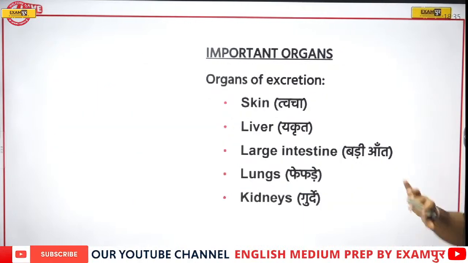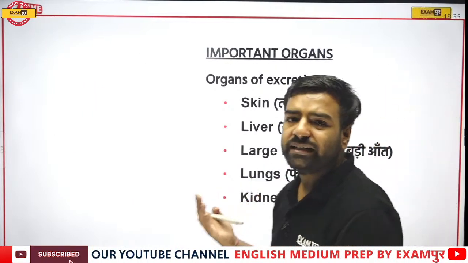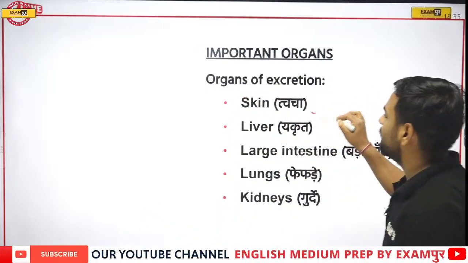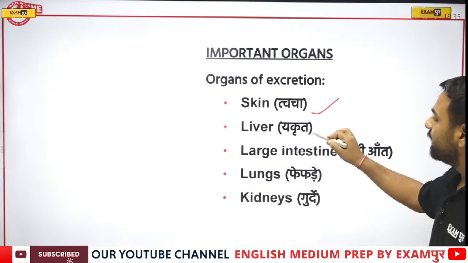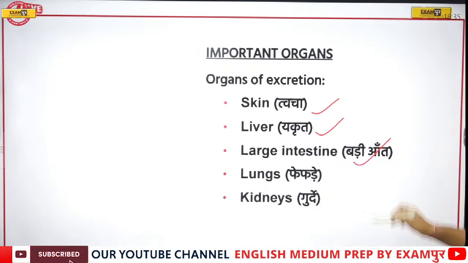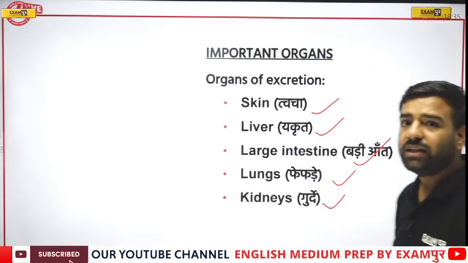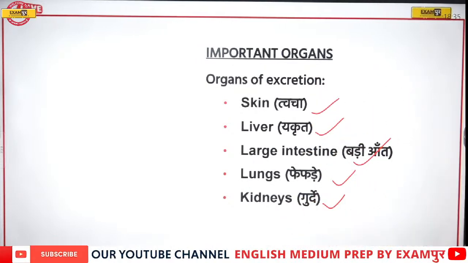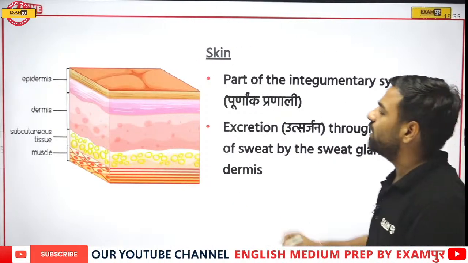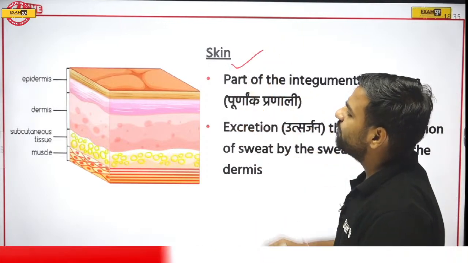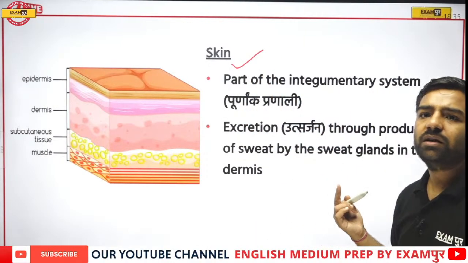So what are those important organs which are helping in excretion? Here it can be the skin, the liver, the large intestine, the lungs, and the kidneys. So these are the organs of excretion. Now, one by one we'll be understanding about it. First of all, let's have a look at the skin. So this is the skin part. Topmost layer is what? Sweat is by skin.